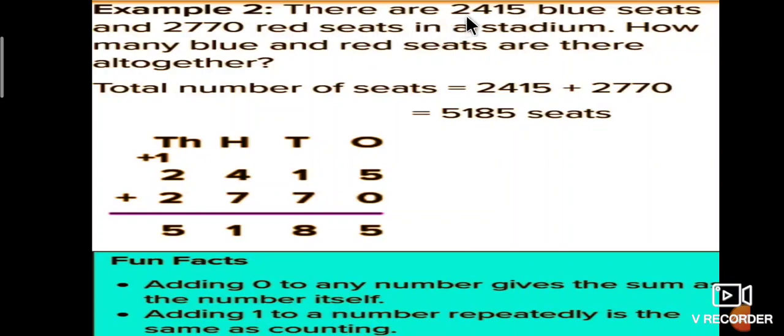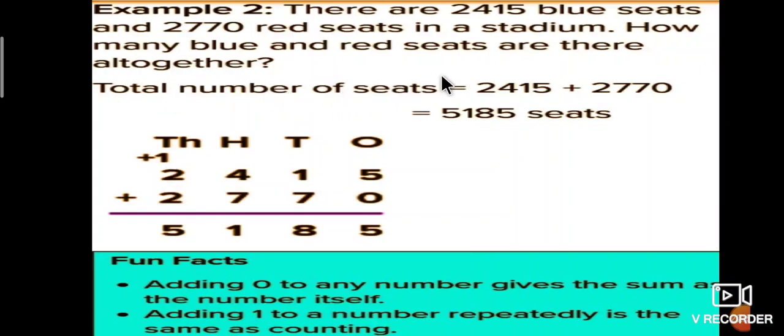There are 2415 blue seats and 2770 red seats in a stadium. How many blue and red seats are there altogether? This is the question, students. In a stadium, 2415 blue seats and 2770 red seats. Totally, how many are there?